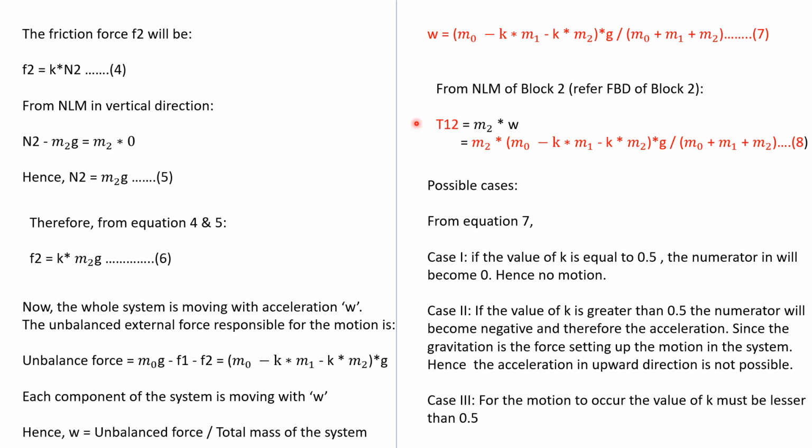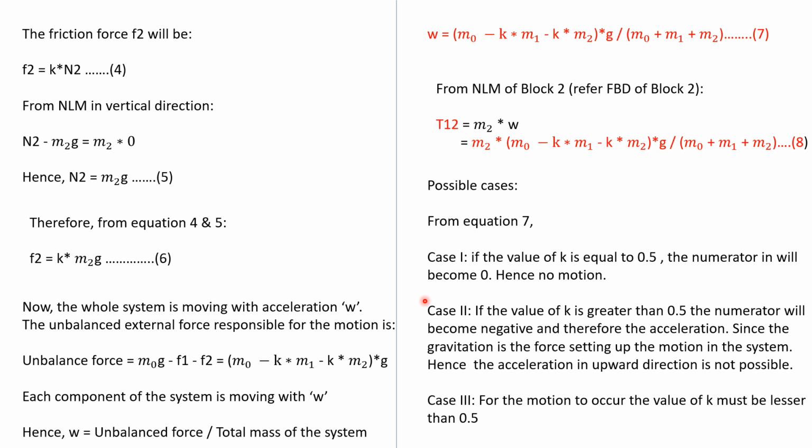The other thing which we have to find out is T12. So we will refer to the FBD of block 2. T12 is in the horizontal direction, and the horizontal direction acceleration is W of M2, so we can write M2 into W. M2 into W we can put from equation 7. So this is what we have got for T12. We should call this equation 8. So W you got.